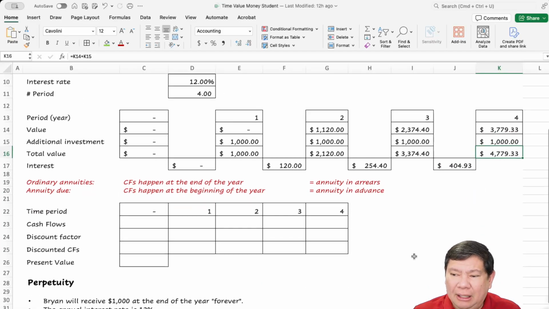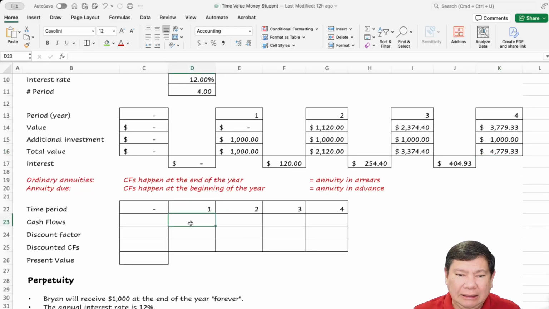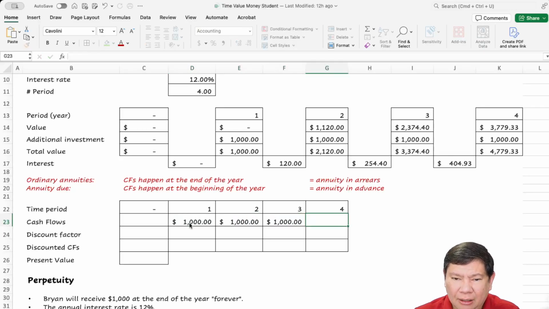Now let's take a look at this. Okay, we have 4 time period now: a year from now, 2 year from now, 3 year from now, and 4 year from now. And the cash flows for ordinary annuities will be $1,000 every year for the next 4 years, paid at the end of the year.